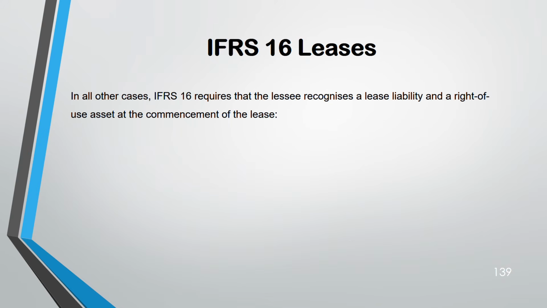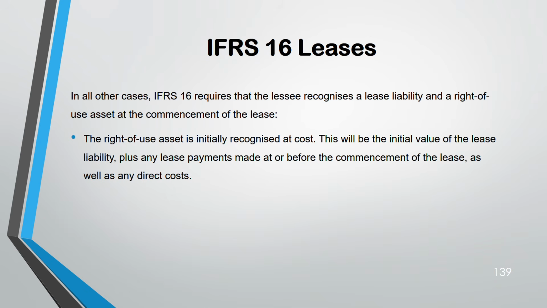Now we are going for the major thing. Apart from this, for all the other leases, the lessee is going to recognize two things: a lease liability and a right of use asset, because he's using the asset. He has the right to use that asset. Lease liability, because he has to make the payment when the lease starts. Okay, right of use asset initially at cost.